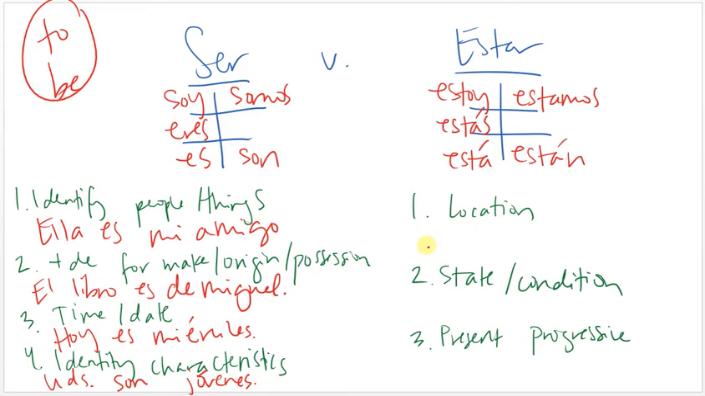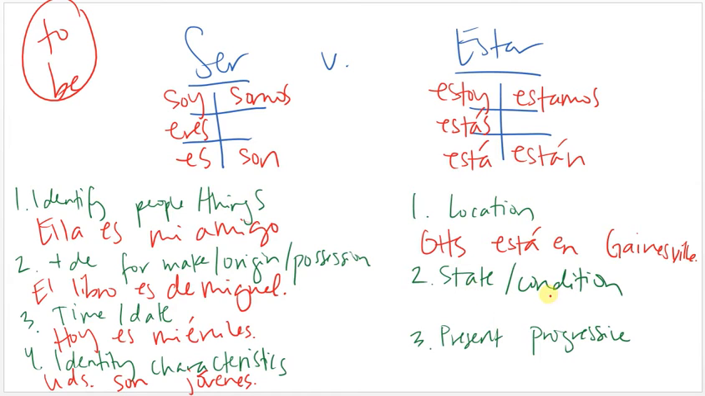Okay, estar, location. Location is always estar no matter what. For example, OHS está en Gainesville. OHS is in Gainesville. So this is permanent. However, with location, it's always going to be estar no matter how long something has been somewhere. So just remember, location is always estar.